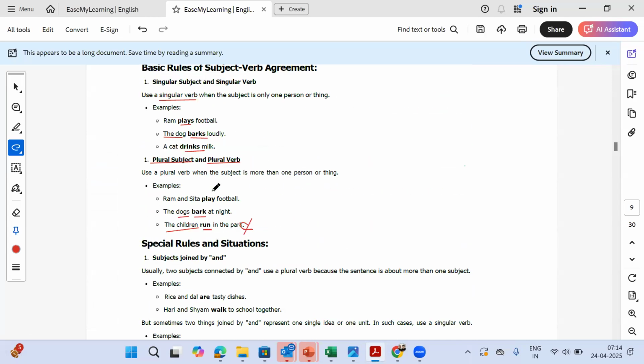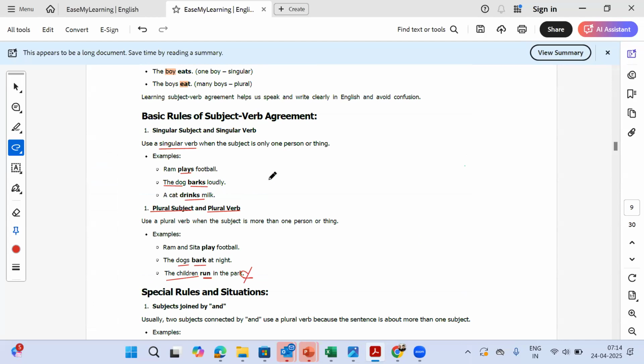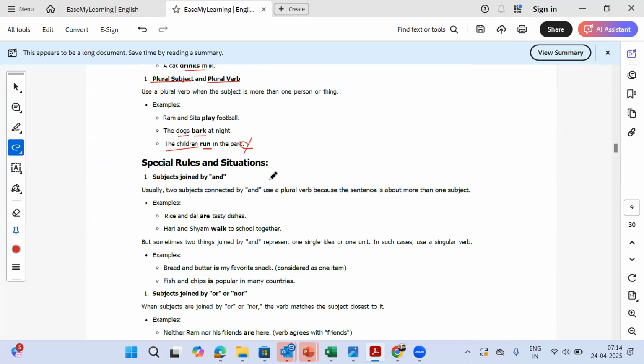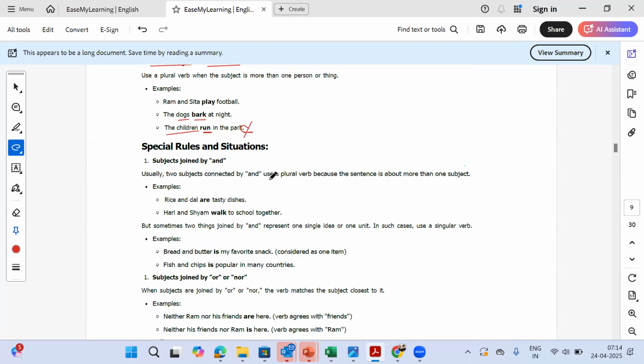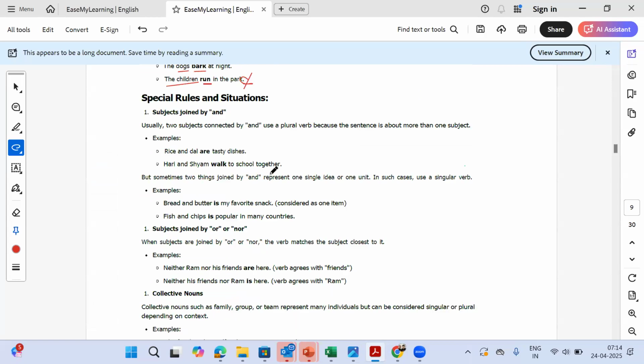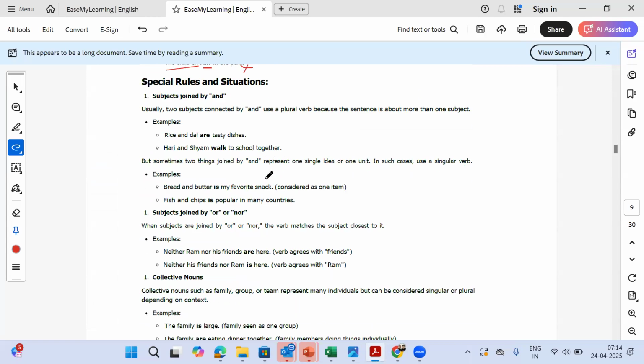Now, this is the most simple rule of subject verb agreement. One subject means that we use a verb with S. Multiple subjects, we use a verb which does not end in S. But there are some special rules and situations which we have to take care of. So the first rule is that the subjects are joined by and.